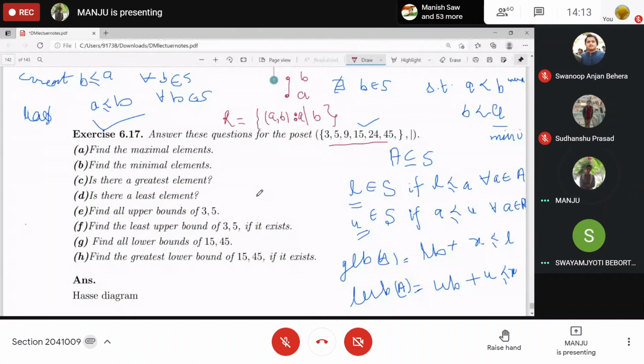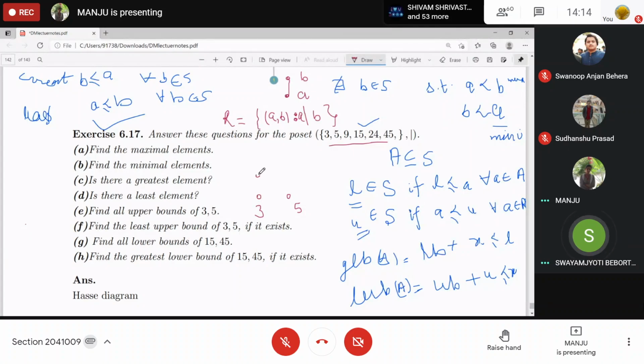Yes, 3 and 5 will be at the base. Adjacent to each other? Why? 3 does not divide 5 and 5 does not divide 3, so how can they be adjacent? In graph theory, we say adjacent if they are joined by an edge. Okay, ma'am. They will be at the same level, not related.